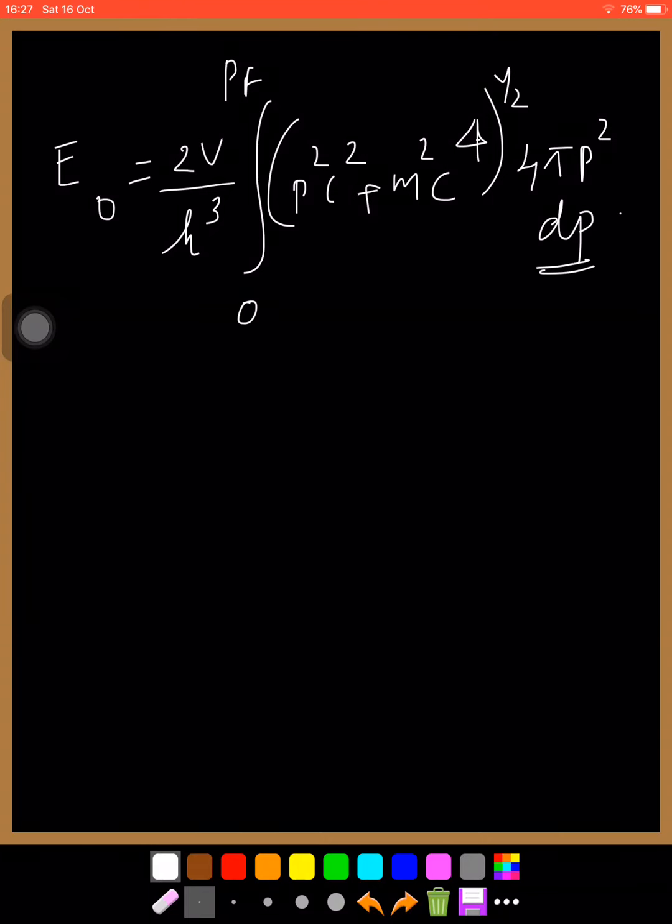This integrating element is dp, so here the limit is up to pF, because we know the energy at the lower energy, the states below EF are filled. The maximum filled state is EF, right?